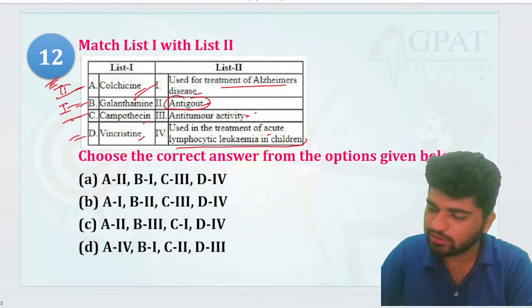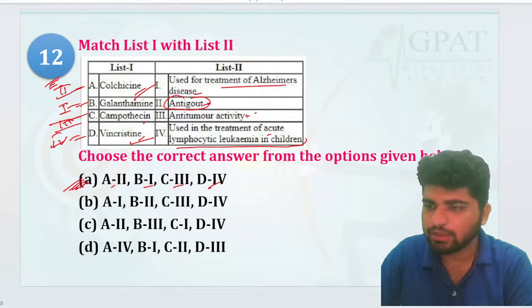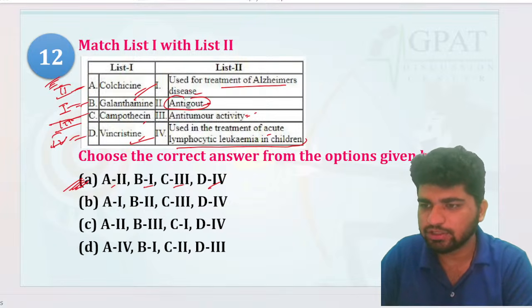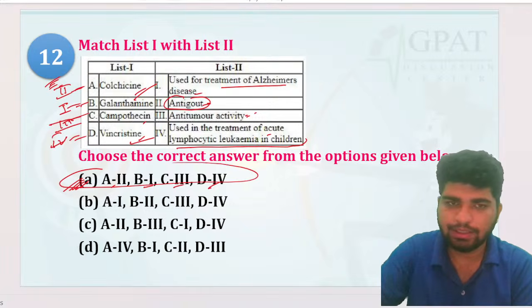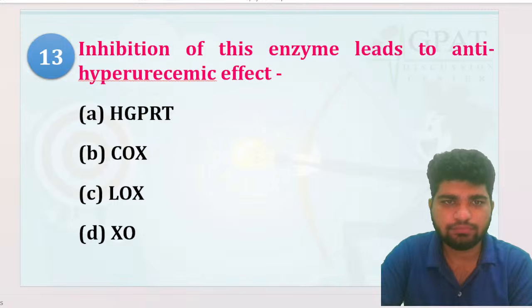Camptothecin has anti-tumor, so that's your 3, right. Vincristine, leukemia, that's your 4, right. So 2, 1, 3, 4. A is going to be the correct answer. Girl Akansha said B and then said A. Yes, so A is going to be your correct answer, right?